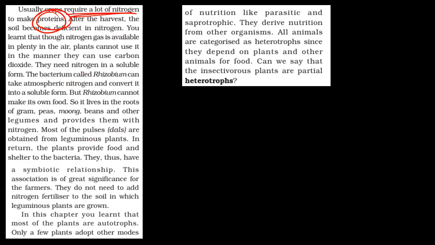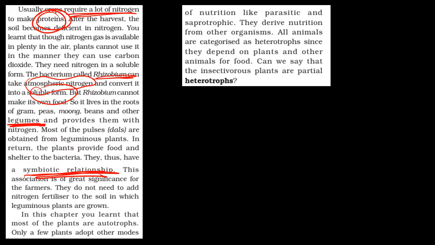And this rhizobium can convert atmospheric nitrogen into a soluble form easily, but it can't make its own food. So it lives in roots, in a symbiotic relationship, wherein the rhizobium cannot make its own food. So it will go to the root of the plant. The plant will provide food. In turn, rhizobium will fix nitrogen for the plant to make proteins. This is usually found in legumes.